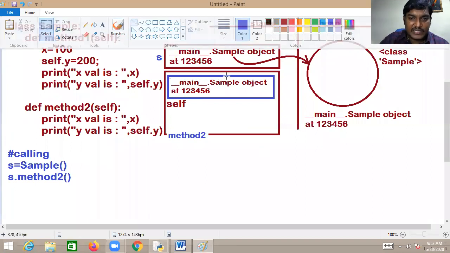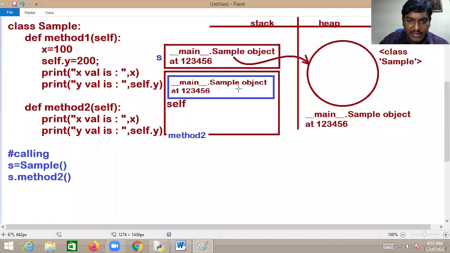But sir, what has happened now in this particular case? The self is also referred to the current object, my dear friend. Listen now, this is what exactly happens. In method 2, self is also referred to the Sample object.